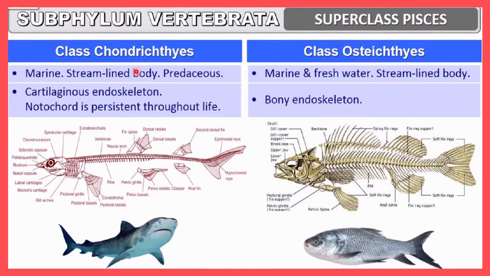And you must remember the name of a class is given on the basis of the endoskeleton. Why is this name Chondrichthyes? Because of the presence of a cartilaginous endoskeleton. And why is Osteichthyes written? Because of the presence of a bony endoskeleton. Here you can see the skeletal system. This is the cartilaginous endoskeleton, and because of it this class is named Chondrichthyes. And here this endoskeleton is made up of bones, and that's why the class is named Osteichthyes. So this is the major difference between these two.